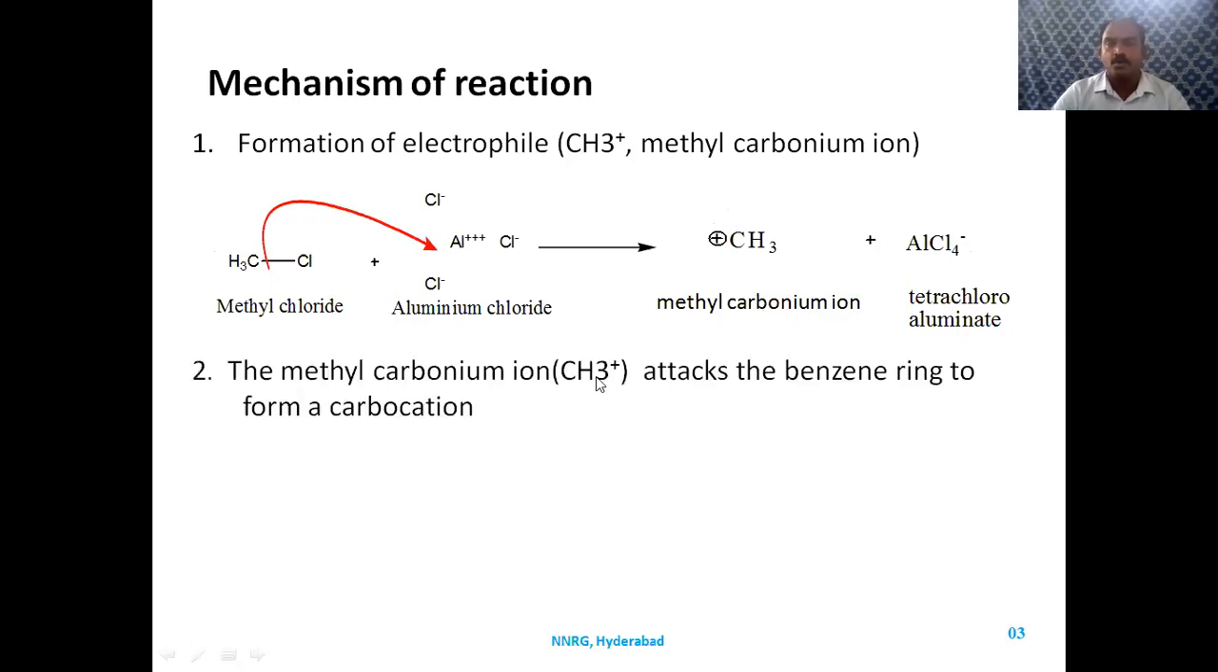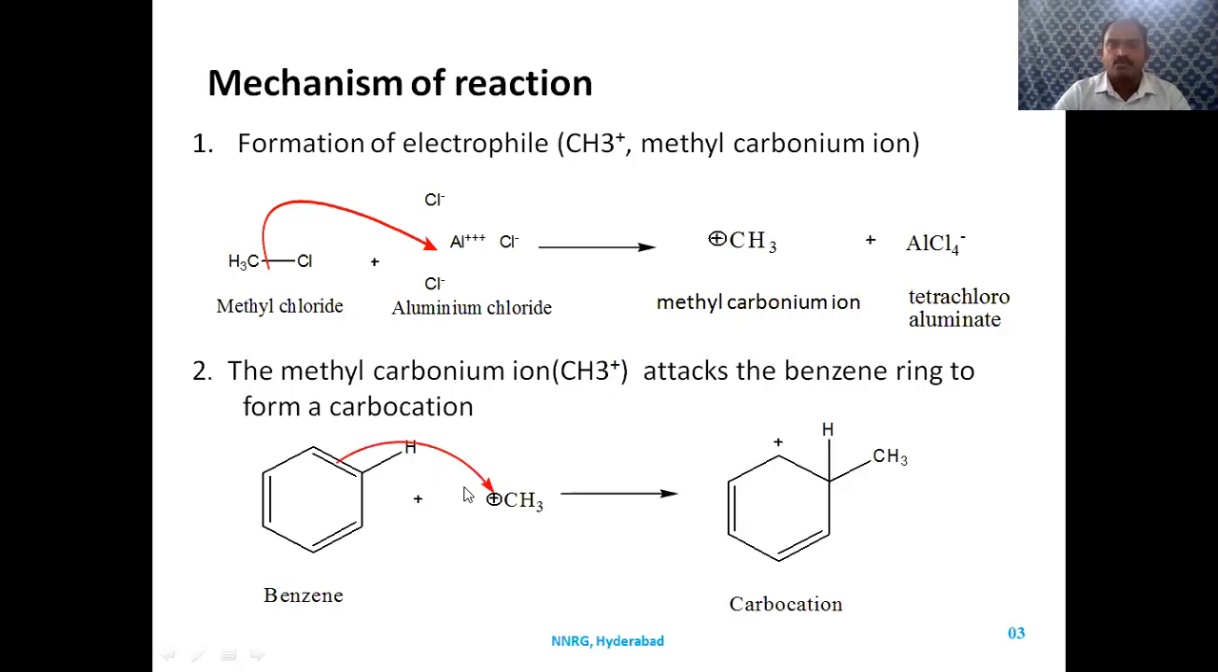So methyl carbonium ion in the second step attacks the benzene to form a carbocation. We know that this methyl carbonium ion is a positively charged species which does not have an electron cloud, and we know benzene is an electron rich species, so it will attack this electrophile. When it attacks the electrophile, it starts donating a pair of electrons to this carbon, so that this carbon loses a pair of electrons. So it forms a positive charge, a positively charged species we call a carbocation.